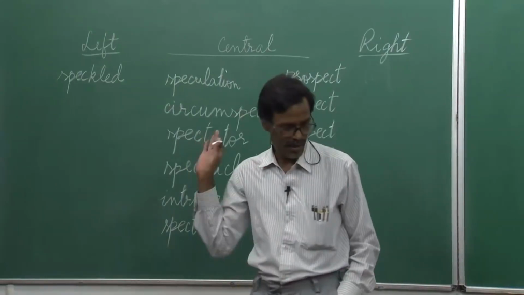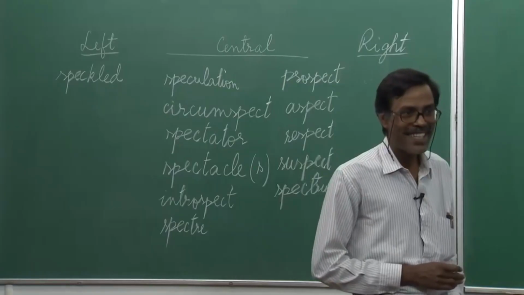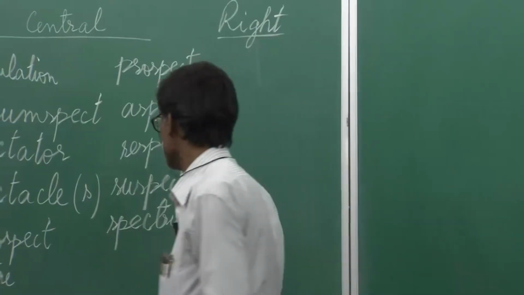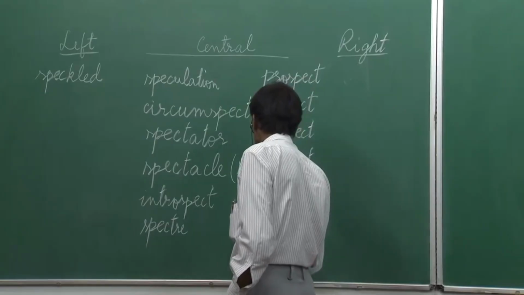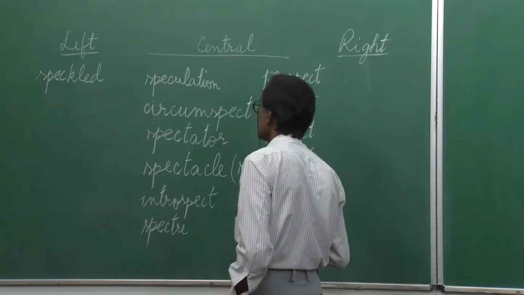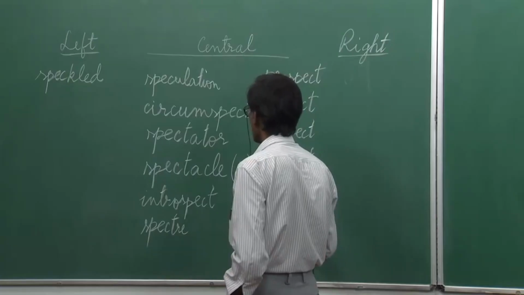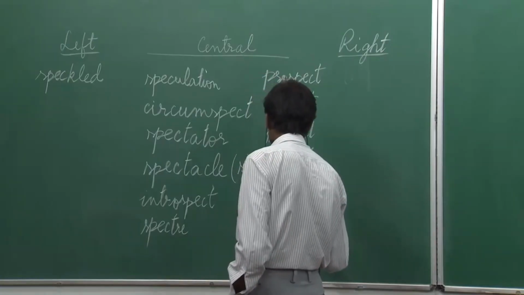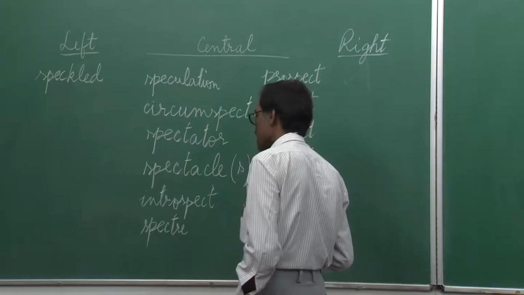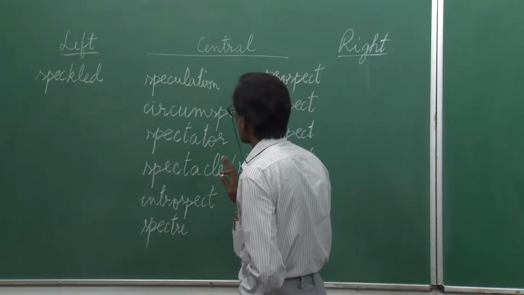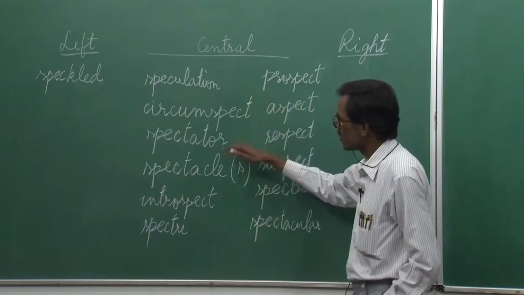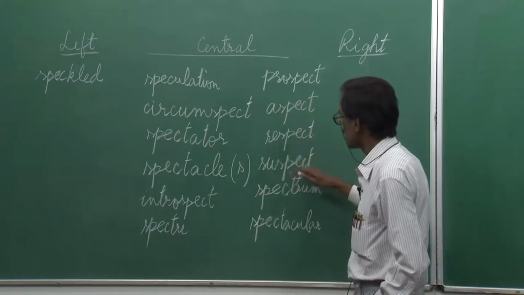Board is costly. Spectacular, yes. Inspect is already there. Introspection, inspection. Fine. Perspective, yes. So 1, 2, 3, 4, 5, 6, 7, 8, 9, 10, 11, 12.